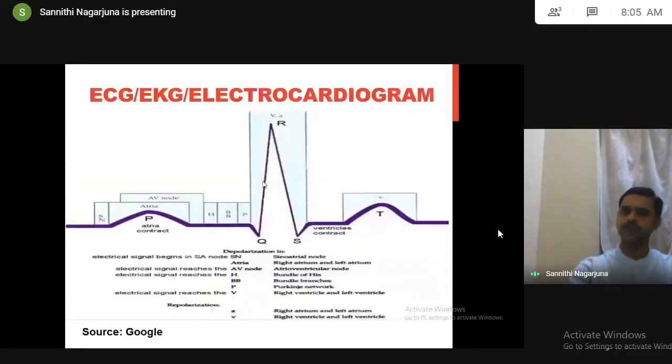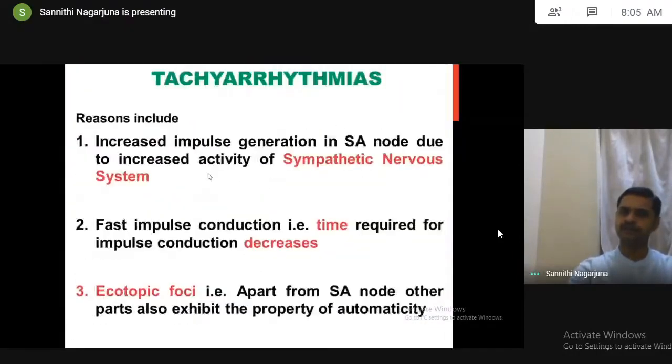Apart from that, what is the other reason for tachyarrhythmias? The increased activity of the sympathetic nervous system. So which drugs do we have to use? Agonists or antagonists? Antagonists. Antagonist to the sympathetic nervous system means sympatholytics, which means alpha and beta blockers. I told you what receptors are located in the heart: beta 1. So we are using specifically beta blockers, especially beta 1 blockers.